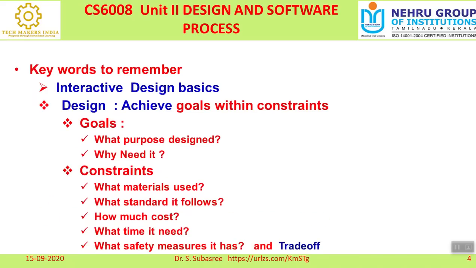As far as interactive design basics is concerned, whenever you talk about design, we need to know the aim of the design. That is the meaning of goals: why we are designing, what is the purpose of this design.